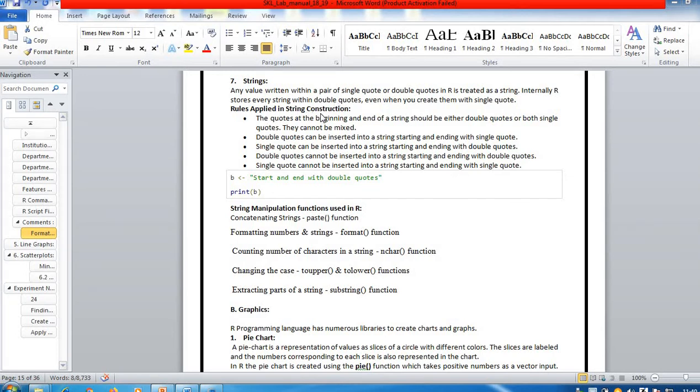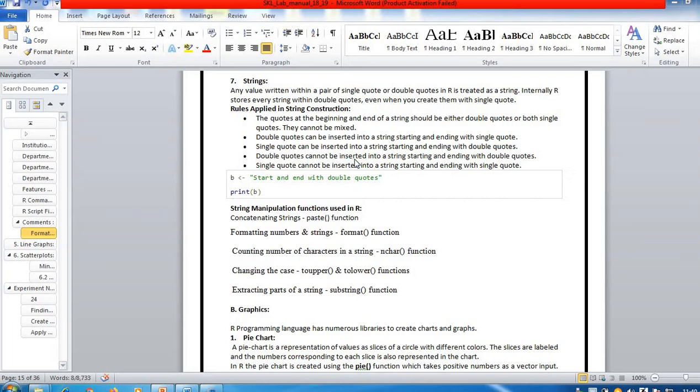The rules applied in string construction: the quotes at the beginning and end of the string should be either both double quotes or both single quotes. They cannot be mixed. Double quotes can be inserted into a string starting and ending with single quotes. A single quote can be inserted into a string starting and ending with double quotes.